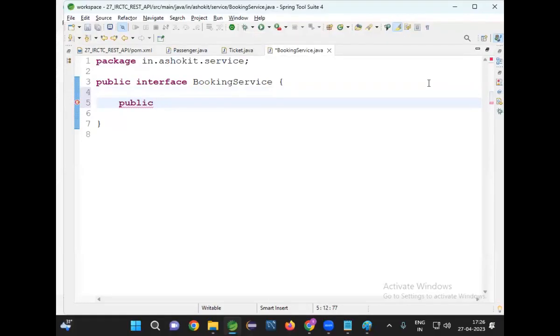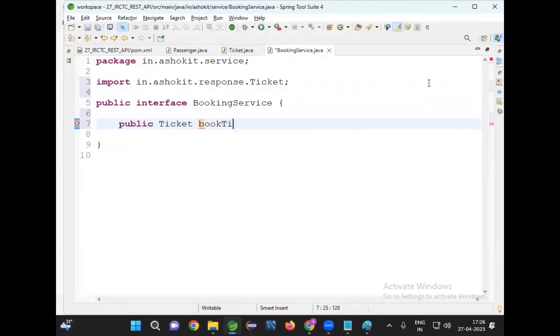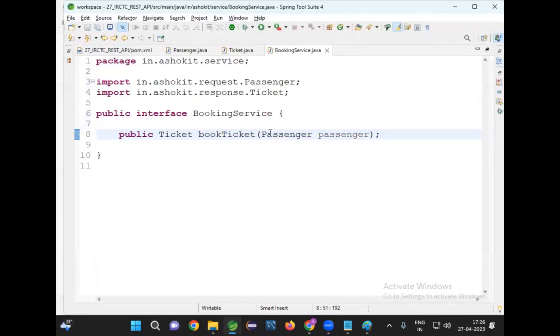Public Ticket object I will give as a response. Then I will call it bookTicket. I will give passenger data as input. One method is required that will take passenger data as input and give ticket data as output. Then I'm going to take another method, public Ticket getTicket.